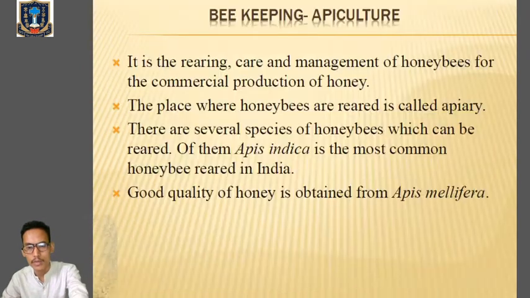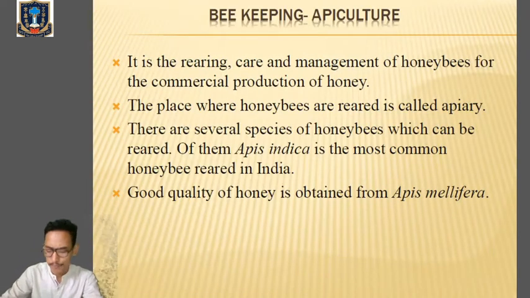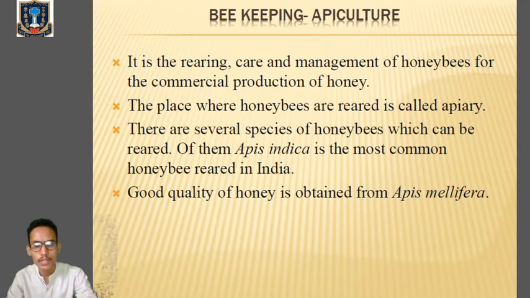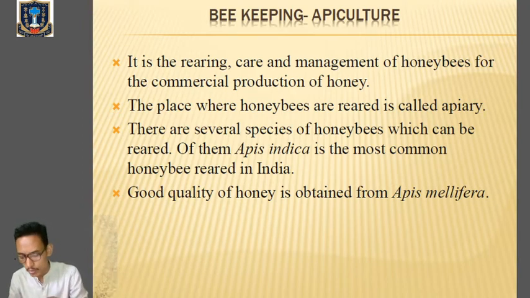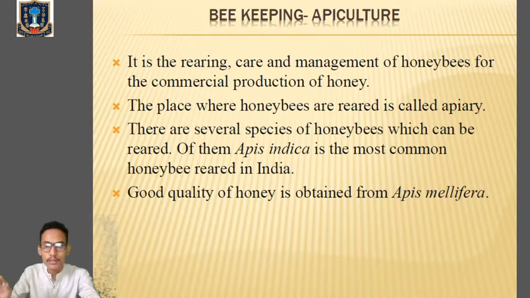Okay, next one. Talk about apiculture, bee rearing. In our syllabus, poultry farming has been removed, so no need to go through it. Clear? So we'll directly go through beekeeping, or we can say apiculture, page number 533. So open page number 533 and we'll go through it. That is beekeeping or apiculture.